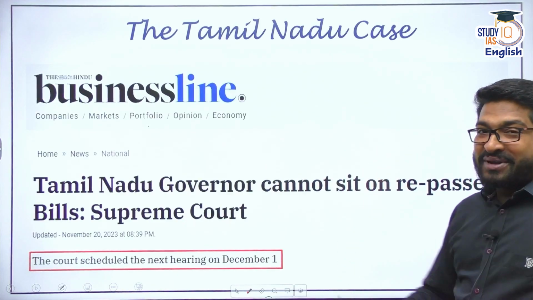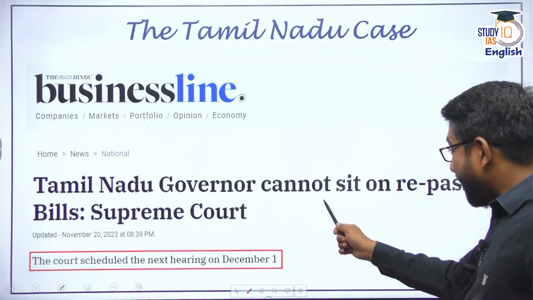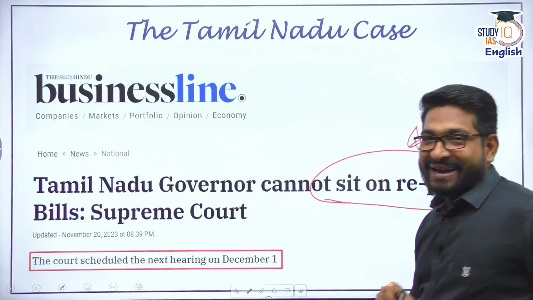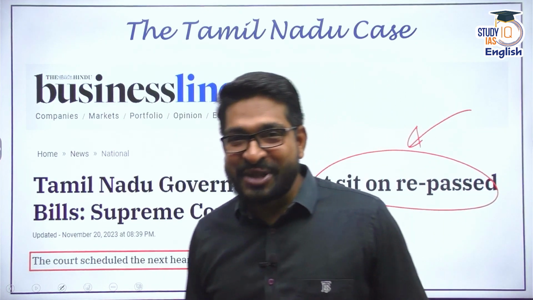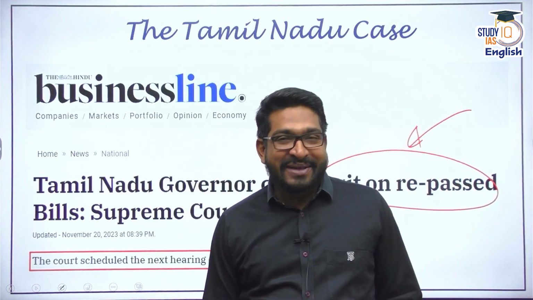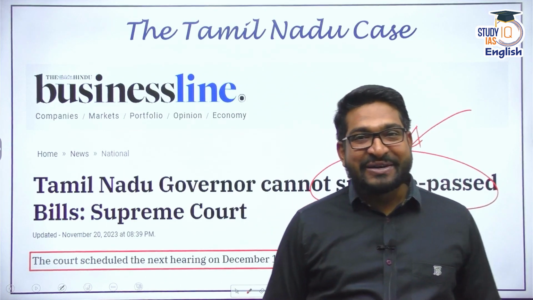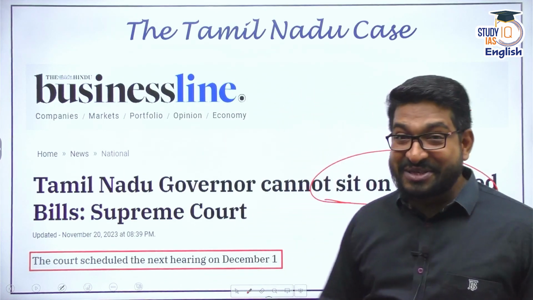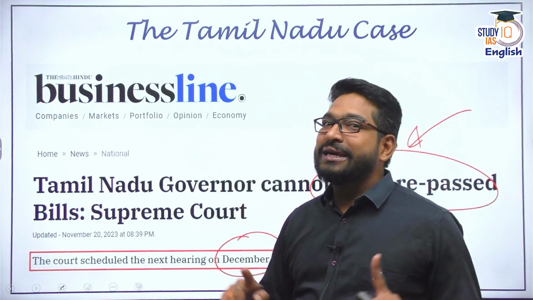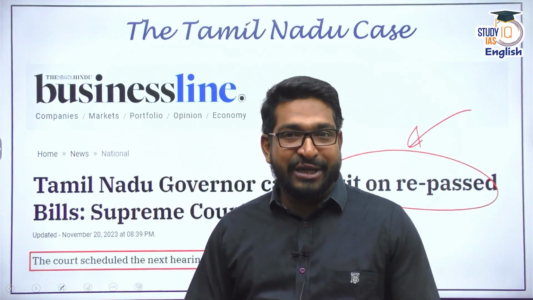The Supreme Court, in the latest hearing, has suggested that the governor cannot sit on the repassed bills. And everybody is now watching the office of the governor. Will these 10 bills be given assent, or will they be withheld? The hearing on this particular matter is on December 1st, and we will be keeping a keen eye on these proceedings. I hope you have understood the entire issue.